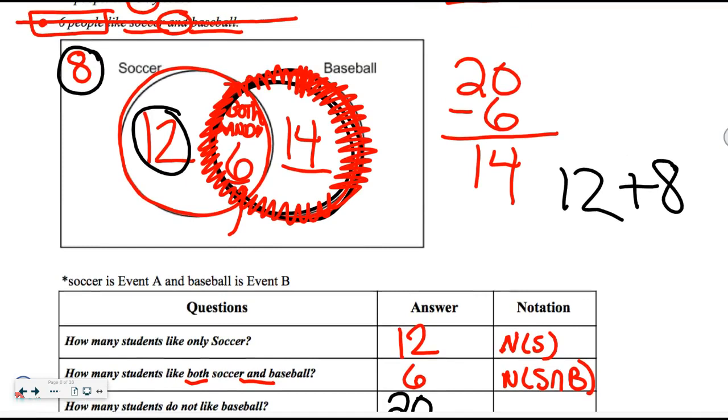Let's go up here. I'm going to change the color of my pen here. We'll do it in blue. Soccer or baseball. Do these 8 like soccer or baseball? No, they're not in either circle. Do these 12 like soccer or baseball? Yep, they're only soccer. Do these 6 like soccer or baseball? Yeah, they like both. Do these 14 like soccer or baseball? Yes, they like only baseball.